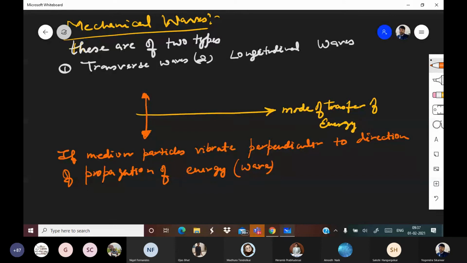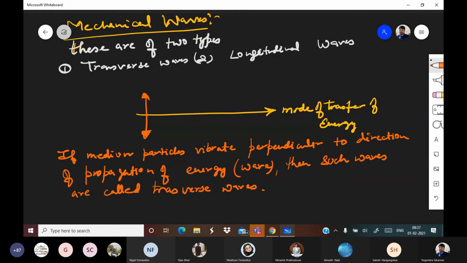Medium particles vibrate perpendicular to the direction of propagation of energy, then such waves are called transverse waves. It is as simple as that.